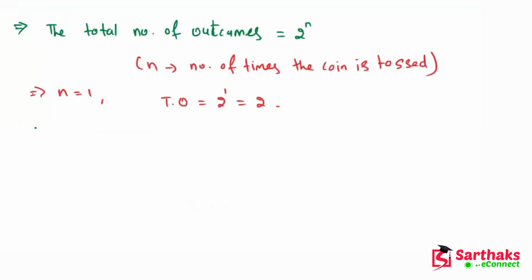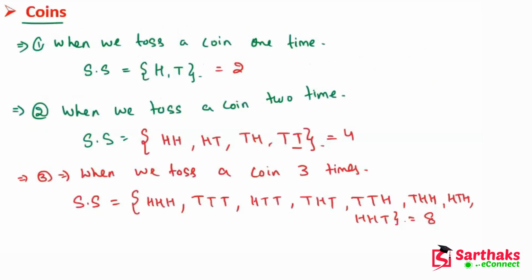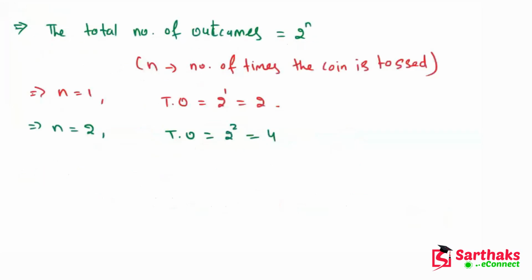Now if n is equal to 2, then total outcomes is 2 raised to power 2, which will be 4. So we can see that if we toss a coin 2 times, the total number of outcomes is 4. Now if we put n equal to 3, then total outcomes is 2 raised to power 3, so this will become 8.